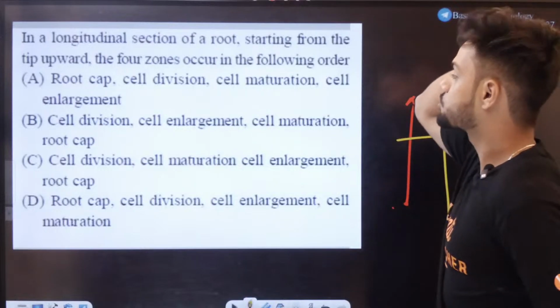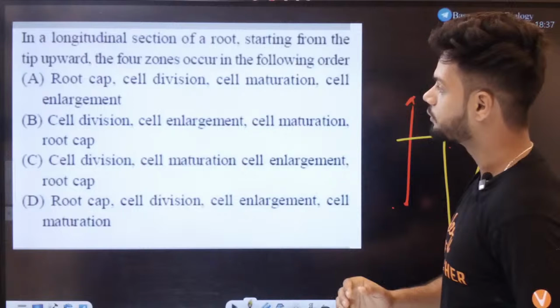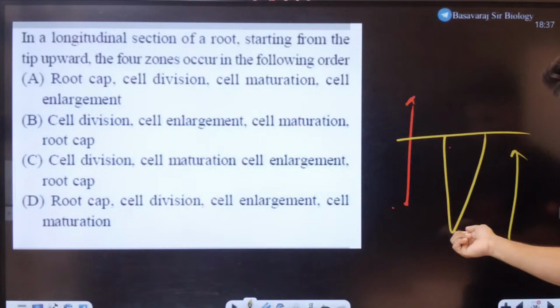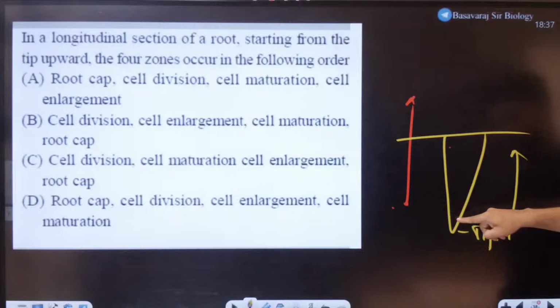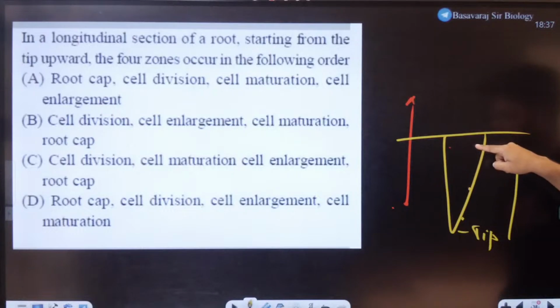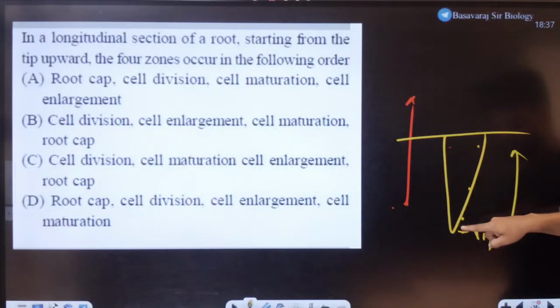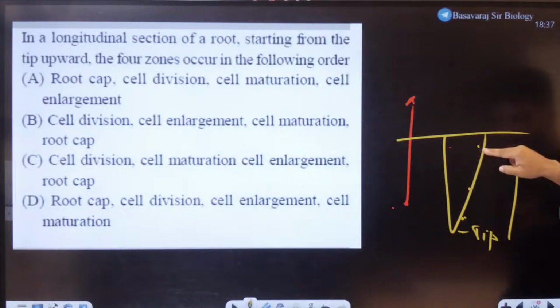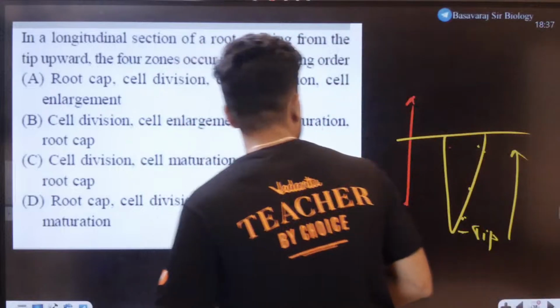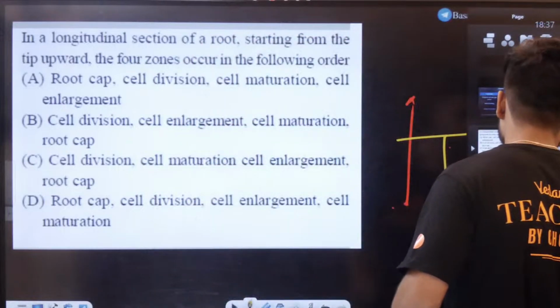The longitudinal section of a root starting from the tip upwards. See, all of you know that the lowest one is going to be the root cap. Then we have the meristematic region where cell division happens. Then we have the region of elongation where cell enlargement happens. Finally, the region of maturation. So root cap, meristematic, cell division, cell enlargement. So option number D is the answer.